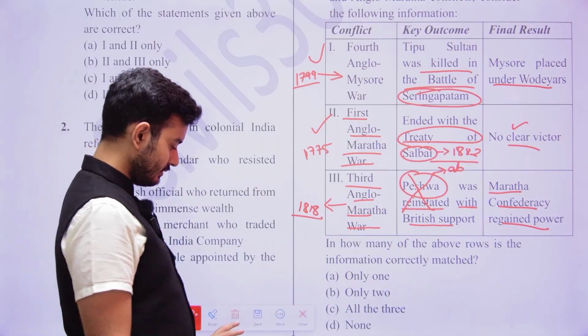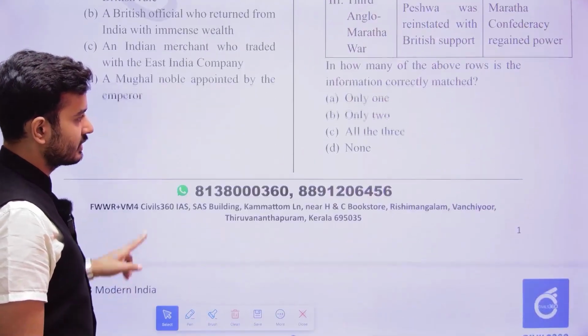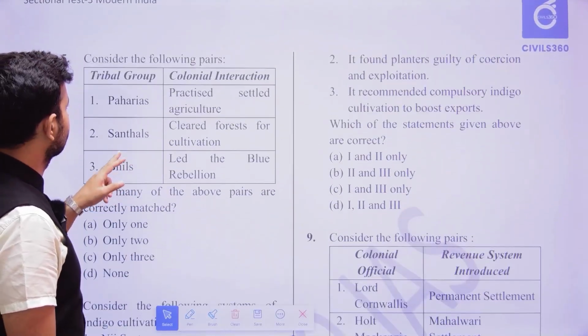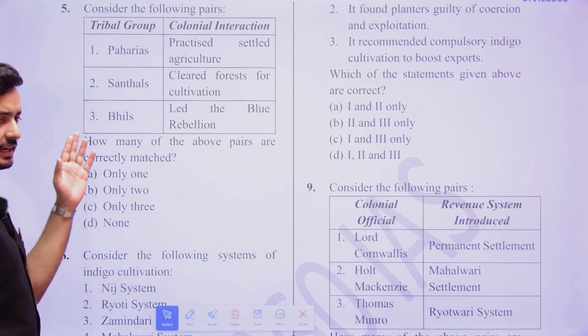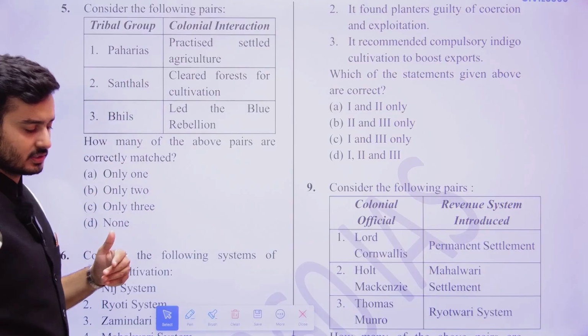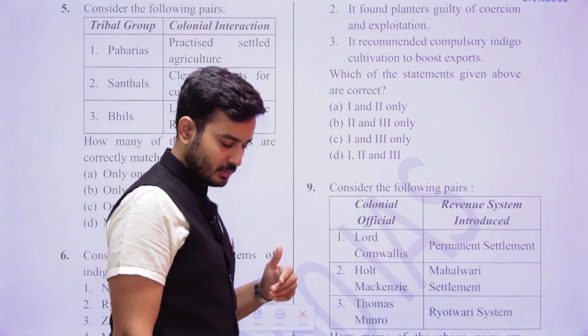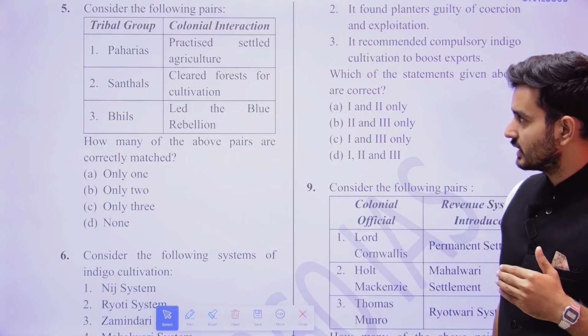Then when we move to the next question, what can we understand here? Consider the following pairs. That means they have given one tribal group, and second, the colonial interaction, that is, how this tribal group interacted with the colonial rule. That is what we need to understand here.